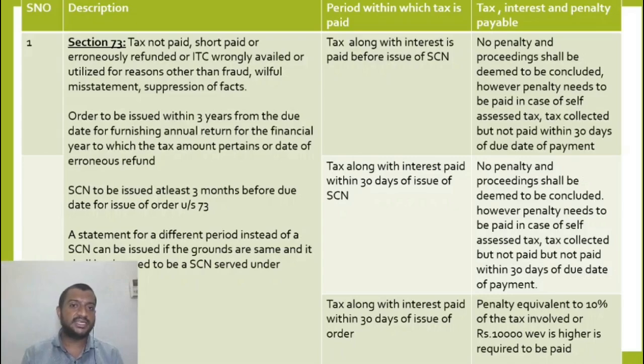But now the procedure has changed. Initially, before the issue of show cause notice itself, an initial statement is sent saying that this is the tax that needs to be paid according to me because of so and so. If you do not reply, then I will issue a show cause notice. So another filter is being added. Now let us look at the actual procedure. If tax is not paid, short paid, erroneously refunded for reasons other than fraud, willful misstatement, suppression of facts, a notice under 73 is issued.